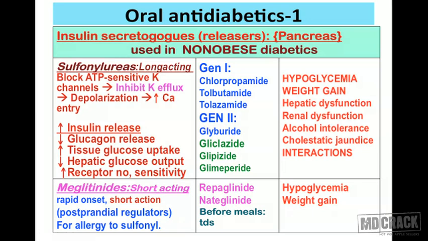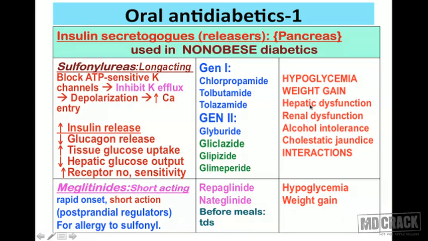And when a drug is most potent, it's likely to produce profound hypoglycemia, because hypoglycemia will be the adverse effect of sulfonylureas. They are the drugs which are going to increase the release of insulin. Naturally, their expected adverse effect will be hypoglycemia. You have Meglitinides, there is repaglinide and nataglinide, and as I said, they are used before meals 3 times a day, every time before the meal. Meglitinides also produce hypoglycemia, they also produce weight gain. So we discussed the last group.